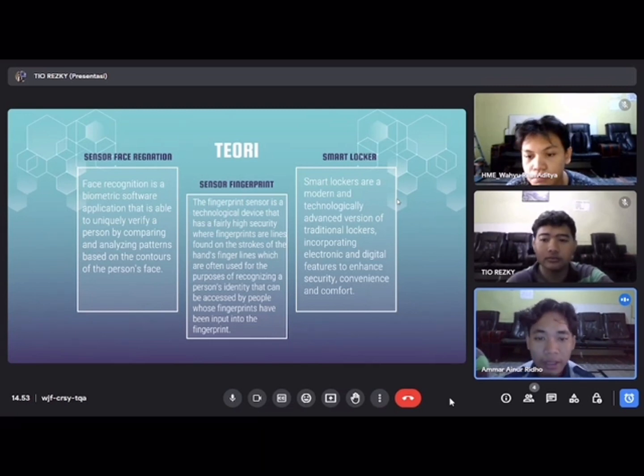The last, smart locker. Smart lockers are a modern and technologically advanced version of traditional lockers, incorporating electronic and digital features to enhance security, convenience, and comfort.